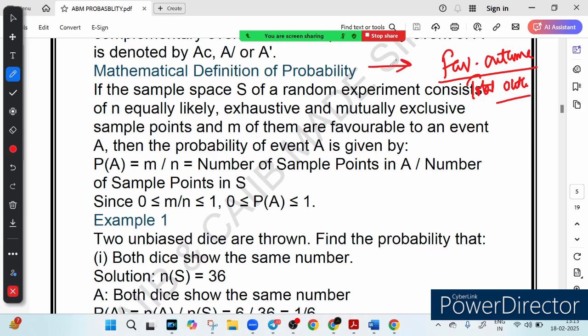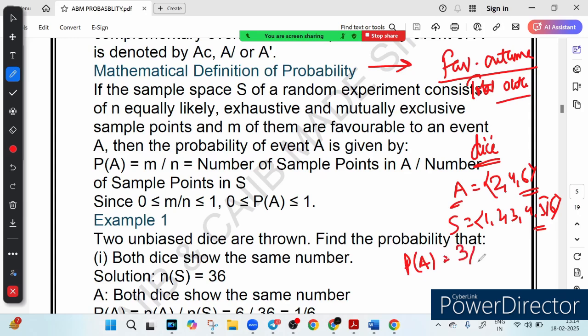Let's take an example. Suppose you roll a dice, and you want an even number. So tell me, what are the elements included in the even numbers? Suppose A is the set, so it can be 2, 4 and 6. So there are three favorable outcomes, and what is the total number of outcomes? The sample space will contain 1, 2, 3, 4, 5, 6, right? So what is the probability of A occurring? It is nothing but 3 upon 6, or we write it as 0.5, right? That is what it is.